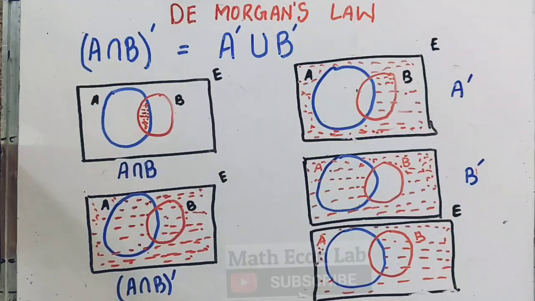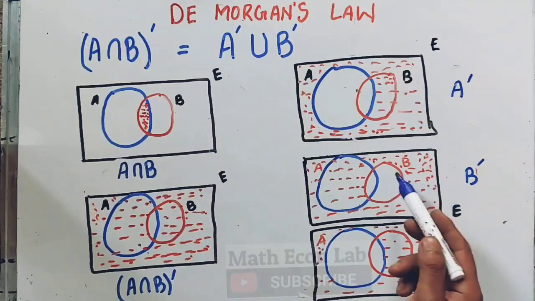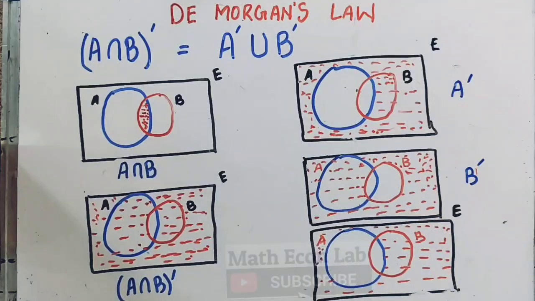Okay, then the area which is outside B. So let us shade this also, outside B. So you can see we got the same result. A intersection B whole complement is equal to A complement union B complement.